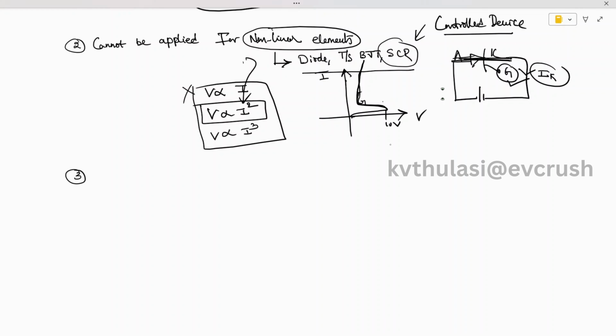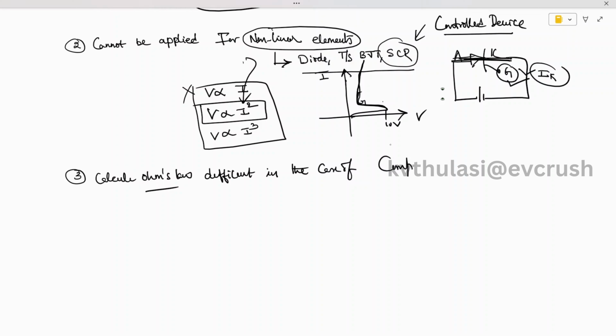The third drawback is Ohm's law will not be applied in the case of a non-linear element. So this is also the same as what we have discussed. And the next drawback is that Ohm's law is very difficult to apply in the case of complicated circuits. If you want to calculate the relationship between voltage and current, calculating Ohm's law is difficult in the case of complicated circuits.